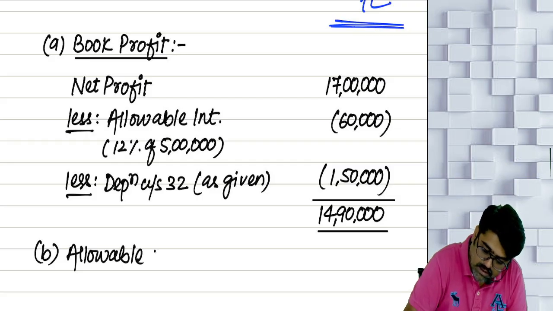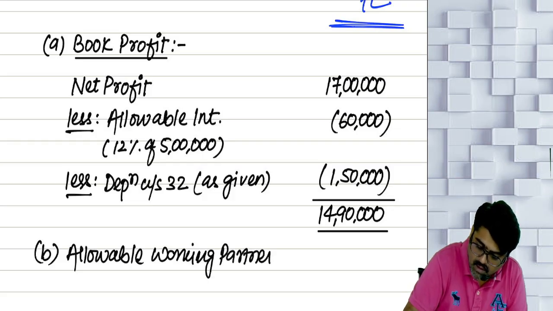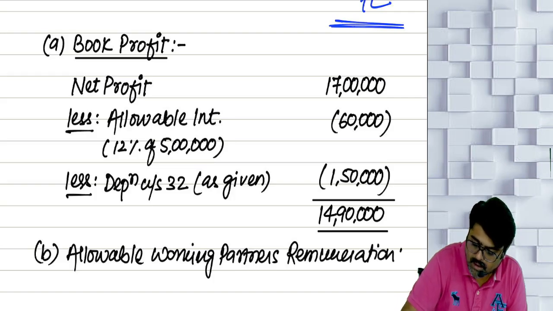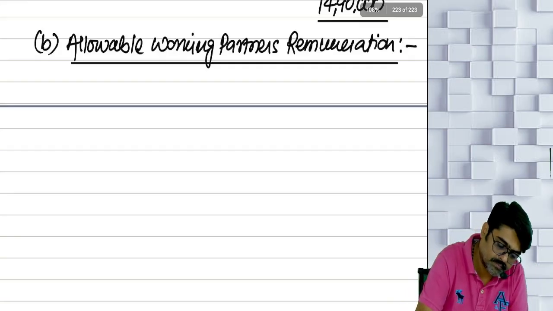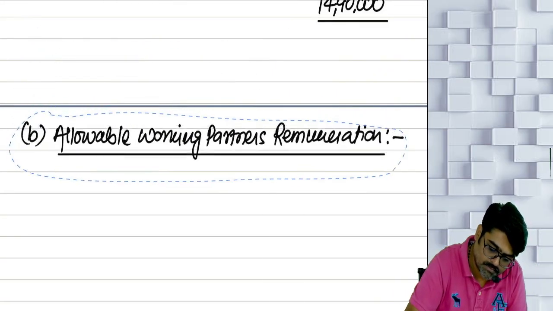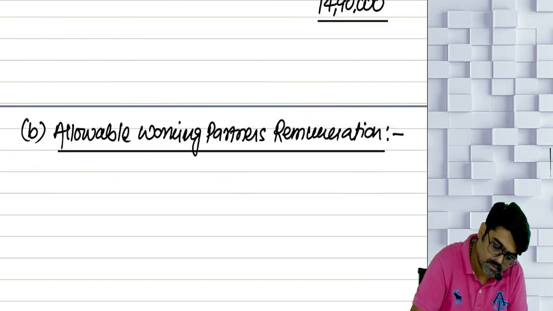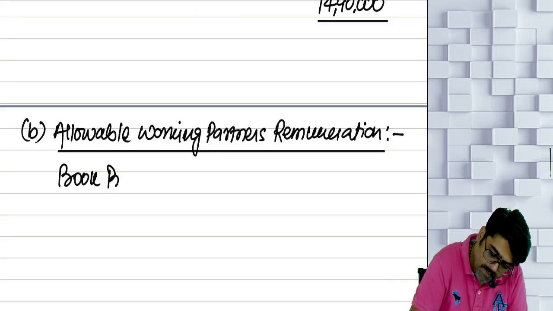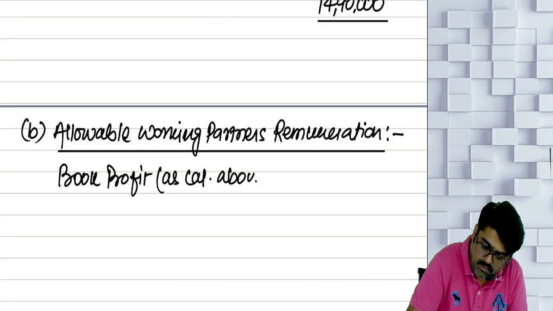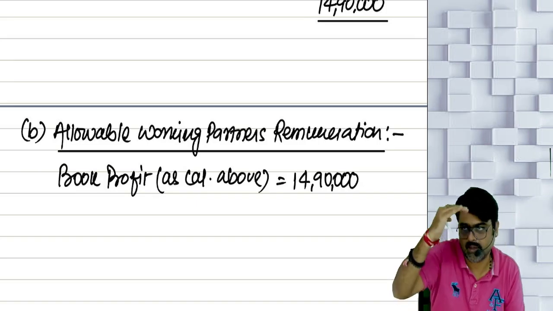Allowable working partners' remuneration. Allowable working partners' remuneration. Yes or no? And for that, what are you going to do? You are going to take the book profit. Simple. So first take what? Book profit as calculated above. How much? 14,90,000.